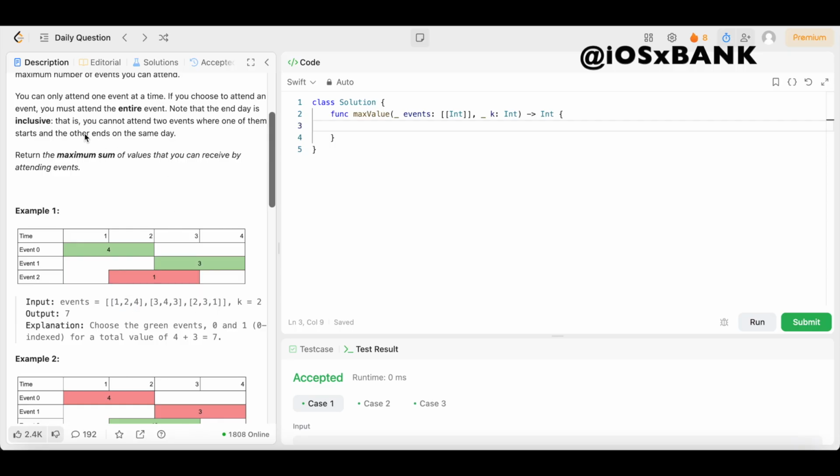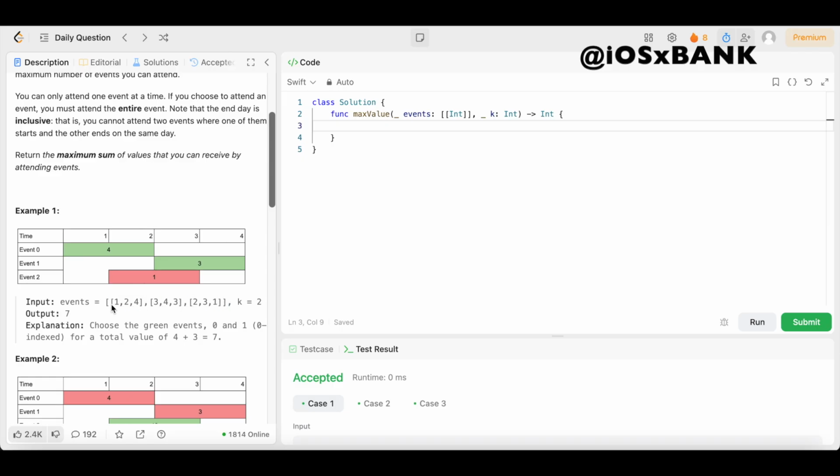We can't go to this event because this event overlaps this event, right? It says right here that you cannot attend 2 events where one of them starts and the other ends on the same day. So this event right here ends on day 2. This event starts on day 2. That will create an overlap, as you can see by this red bar right here. It's overlapping right here and right here. So we would have to pick between this event or this event, right?